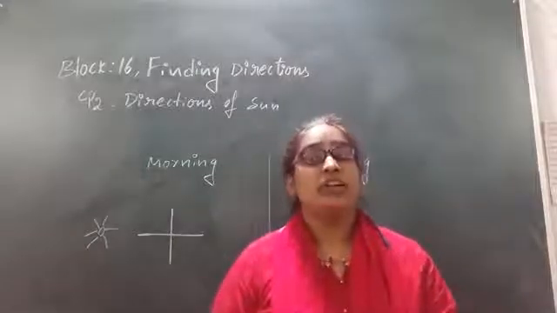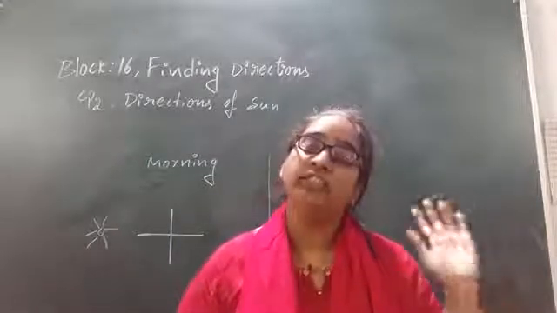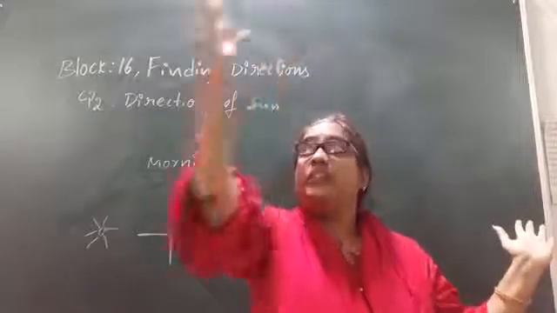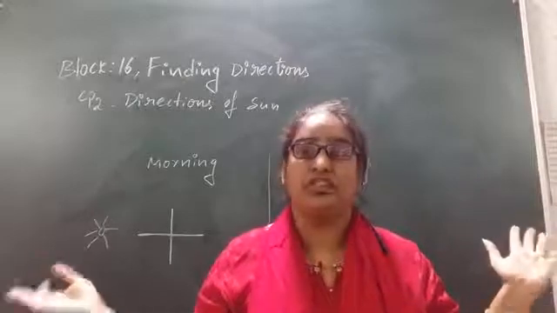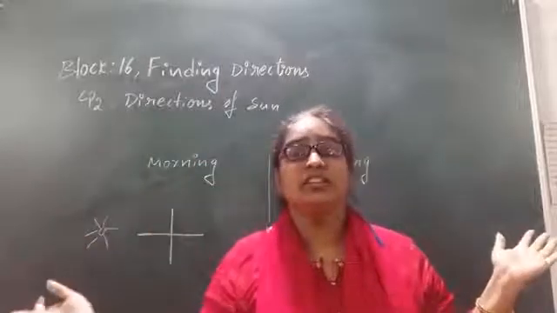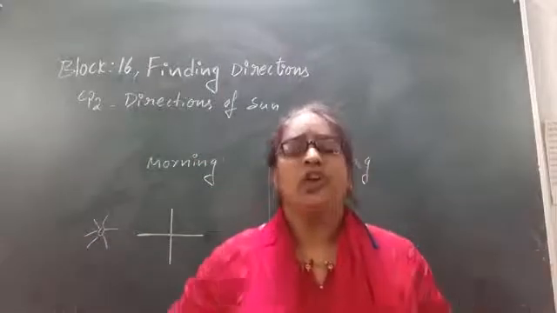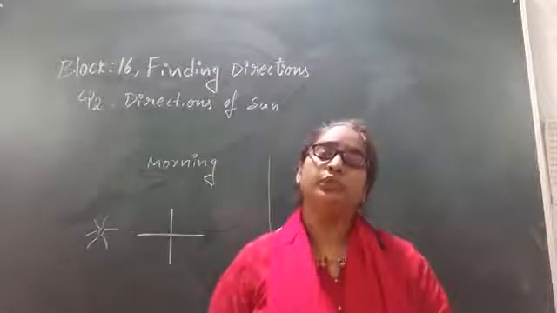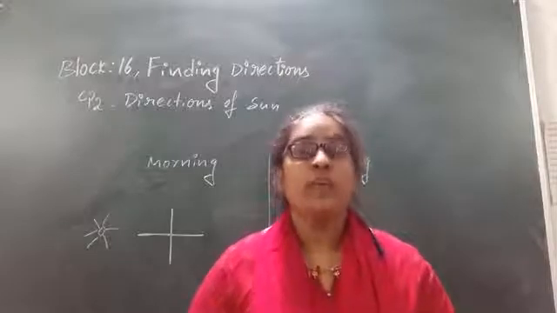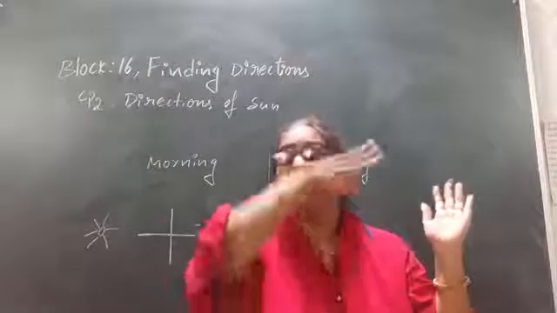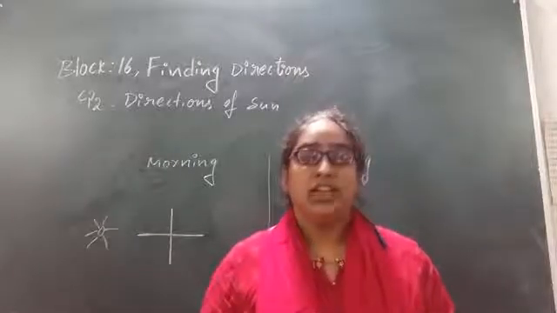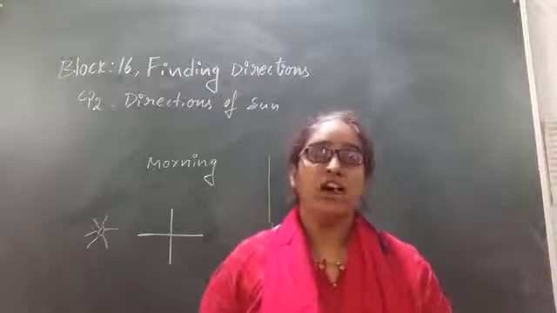Can anyone tell in which direction the sun always rises? Yes, the sun always rises in the east direction and always sets in the west direction. Do you think that if we know the east and west, it is possible to locate the remaining two directions, the north and south? Yes. If we know where exactly the sun rises and where exactly the sun sets, it is very easy to locate the remaining directions, the south and the north as well.